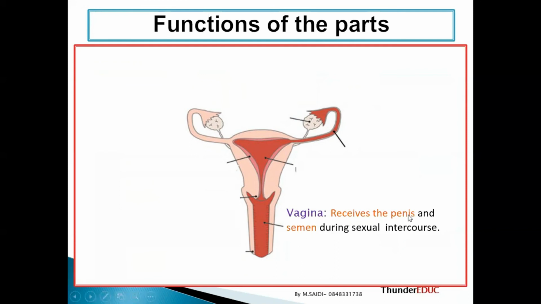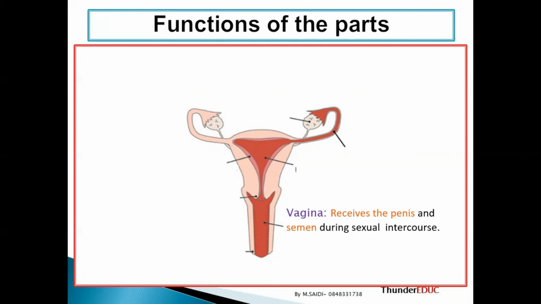All right, let's look at the functions of the parts. The vagina receives the penis. So the function of the vagina is to receive the penis, based on what science tells us. It receives the penis and semen. Semen is the combination of the fluid from the three accessory glands plus the sperms.